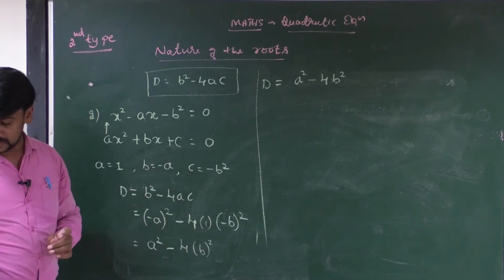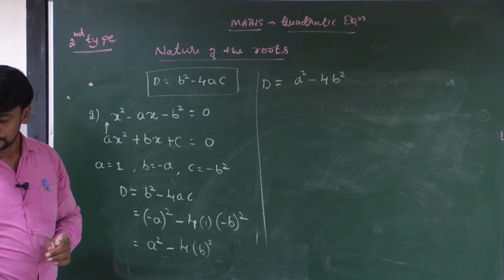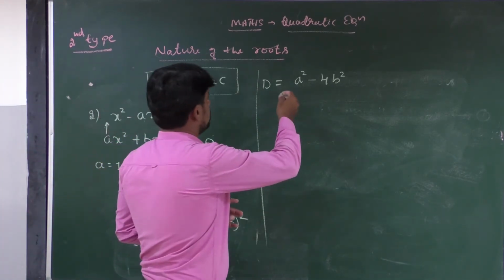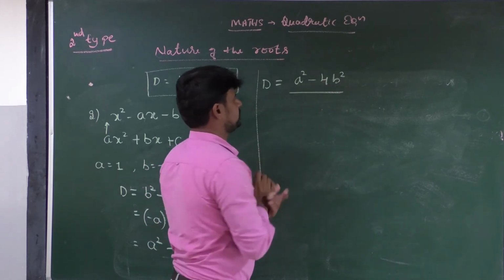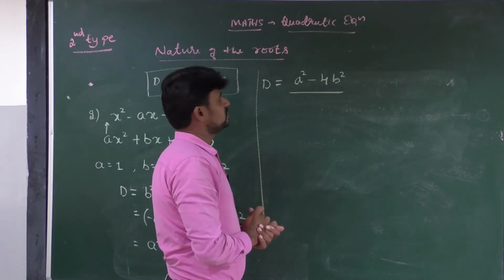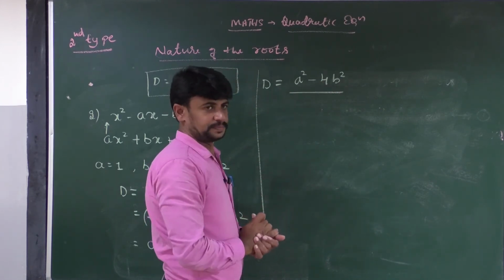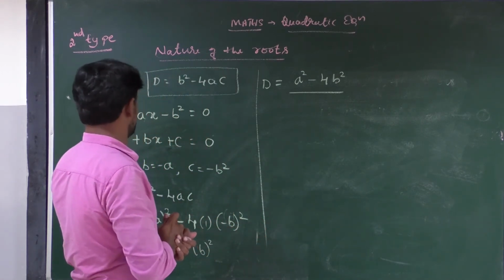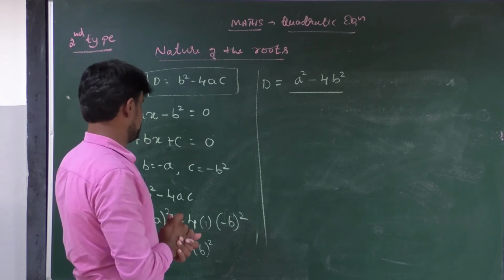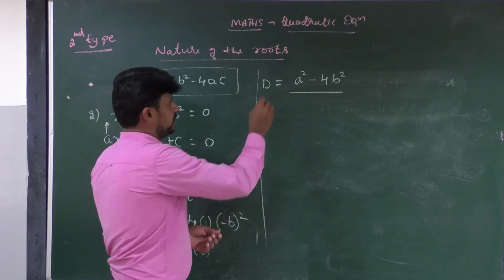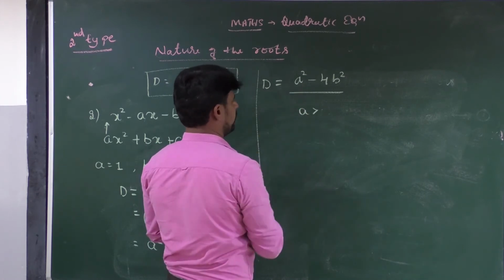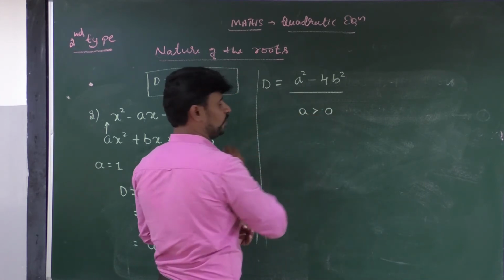x square minus ax minus b square. Right. If you observe this, it is not a perfect square. Okay, all of you observe this. It is not a perfect square because in this case the value of a is always greater than 0.